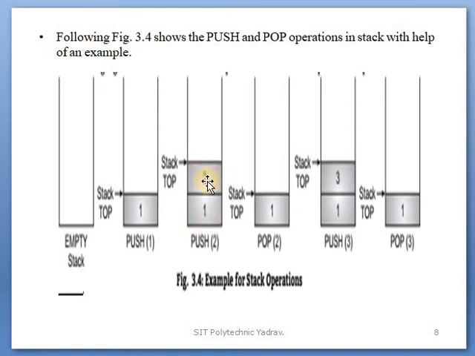So first remove the 2 element, after that remove the 1 element. Using these examples, the push and pop operations on a stack should be clear. Clear?